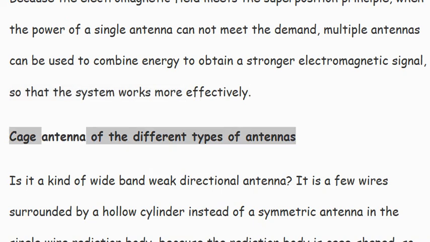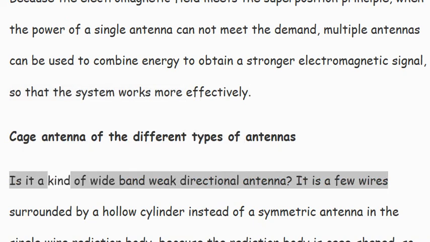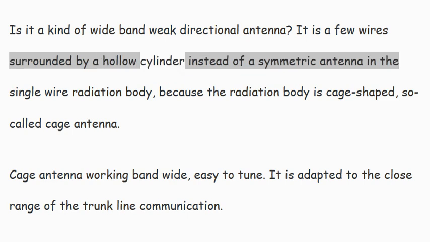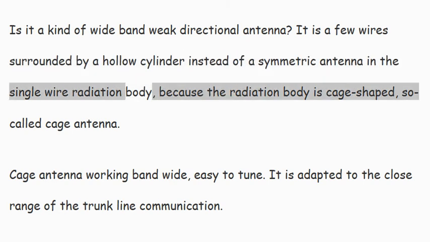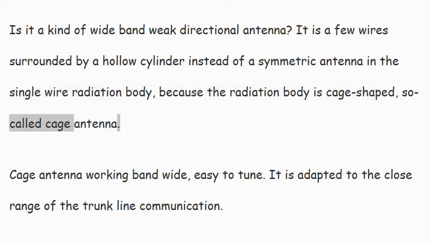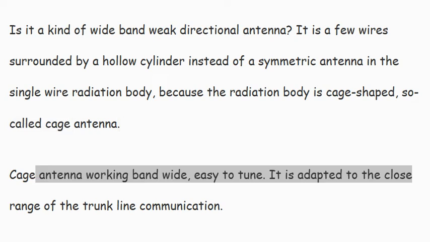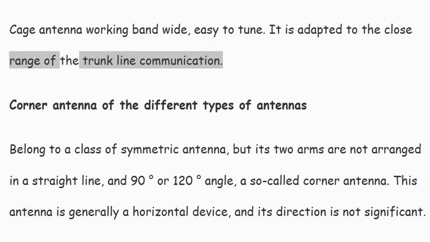Cage antenna, of the different types of antennas. It is a kind of wideband weak directional antenna. It uses a few wires surrounding a hollow cylinder instead of the single-wire radiation body in a symmetric antenna. Because the radiation body is cage-shaped, it is called a cage antenna. The cage antenna has a wide working band and is easy to tune. It is suited to close-range trunk line communication.